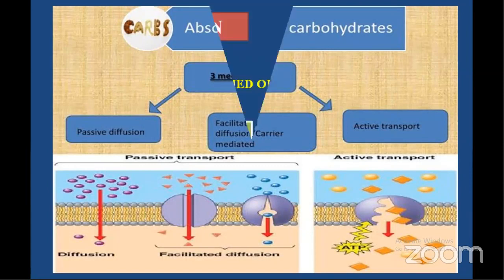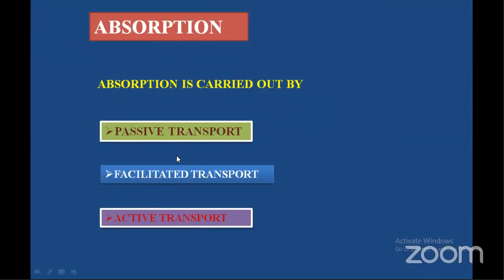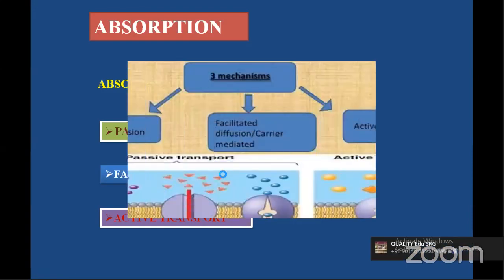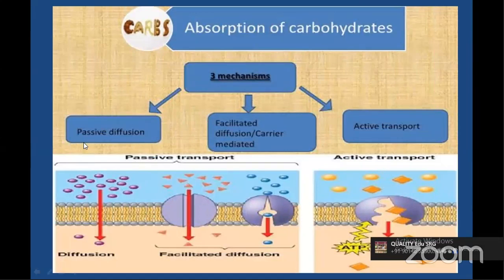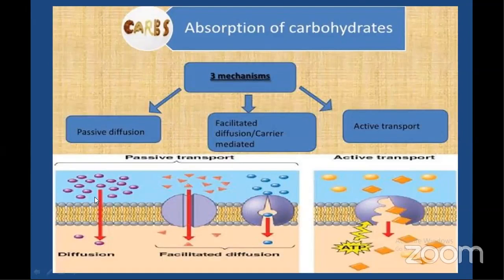Absorption is a complex process in which nutrients from digested food are harvested. It occurs by three major mechanisms. We discussed what they are: passive transport, facilitated transport, and active transport. What is passive transport or passive diffusion? Simply, as you can observe in this image, it refers to the movement of substances from an area of higher concentration to an area of lower concentration.